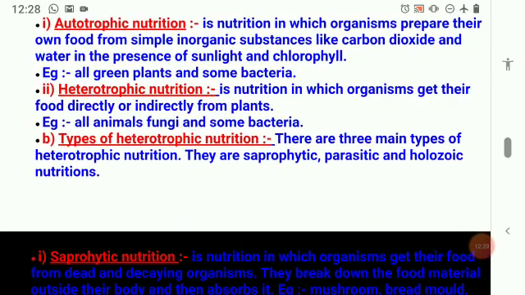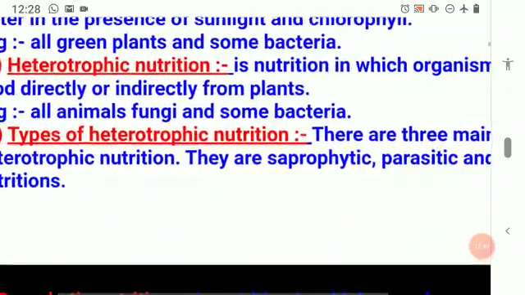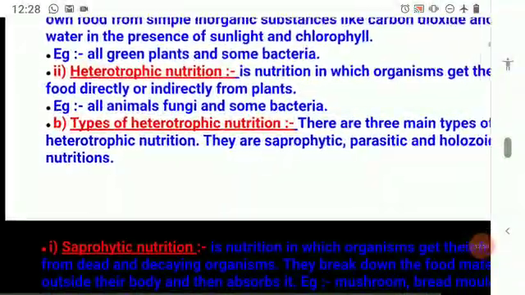Heterotrophic. What is heterotrophic nutrition? It's nothing but organisms get their food directly or indirectly from plants. Why do they get it from the plants? Because these are the organisms which cannot prepare their own food. They have to depend upon another organism, especially the plants. What are the examples you can see? All animals, fungi and some bacteria.